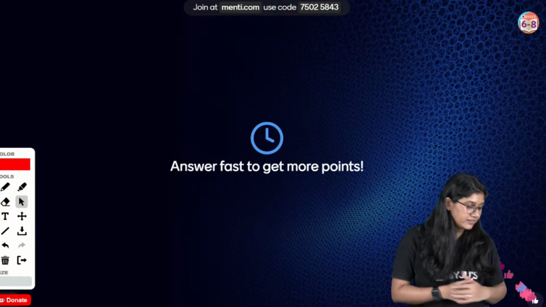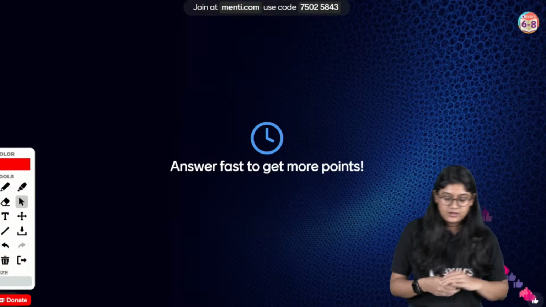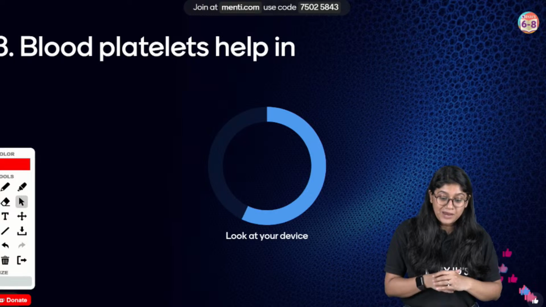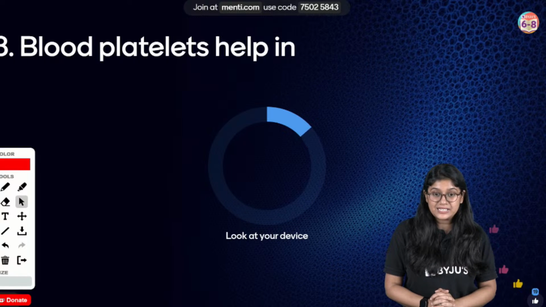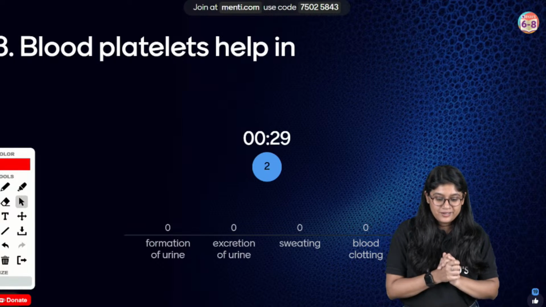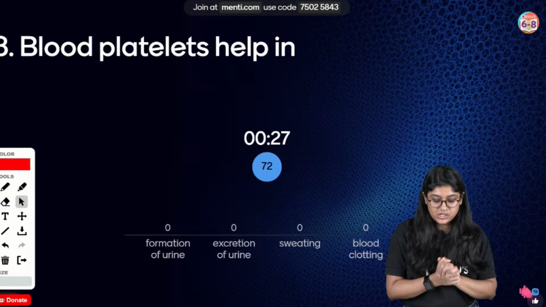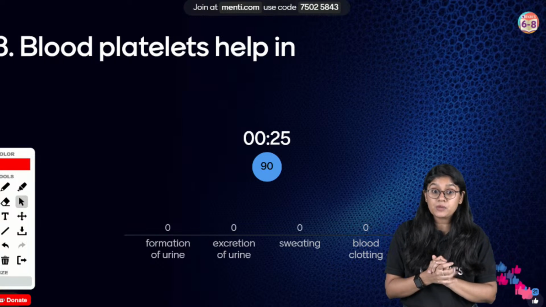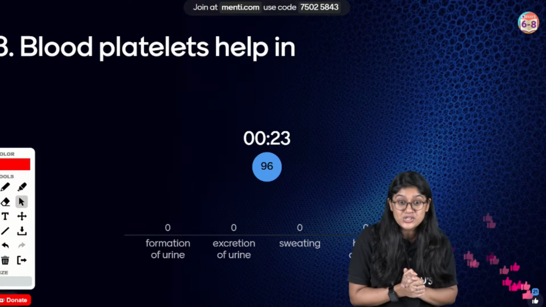Here, let's take a look at question number 8. Question 8. Blood platelets help in what, everyone? Formation of urine, excretion of urine, sweating or blood clotting. We're talking about blood platelets. A hint is there in the question itself.